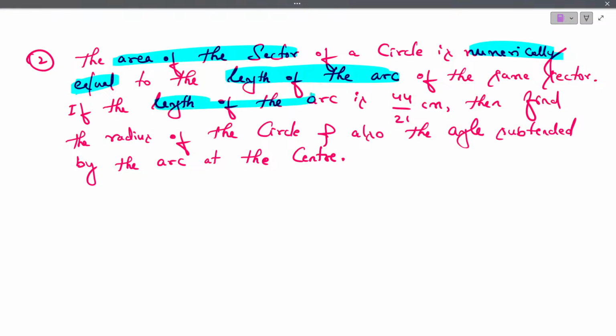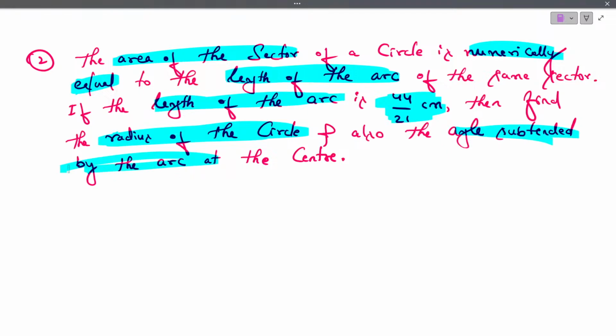They have given the length of the arc as 44 by 21 centimeter. They are asking us to find the radius of the circle and also the angle subtended by the arc, that is, the value of theta.